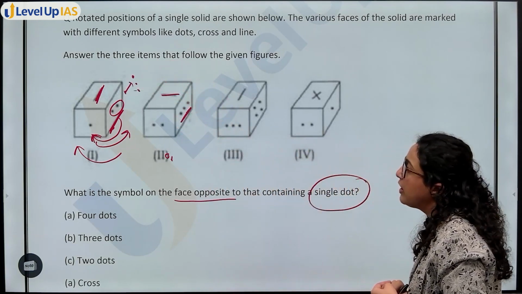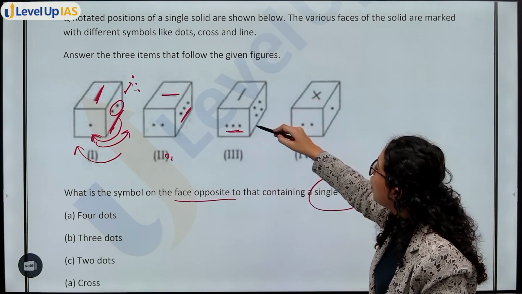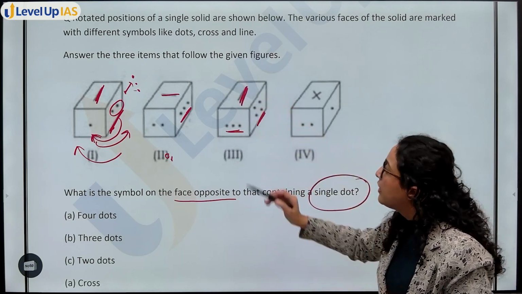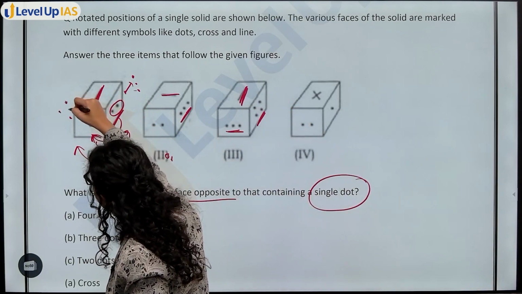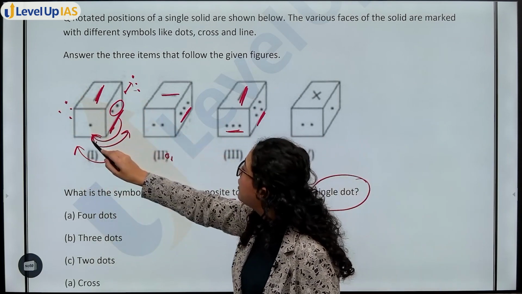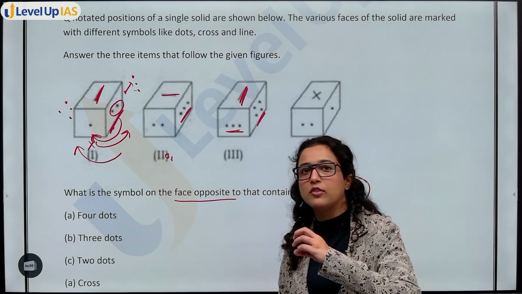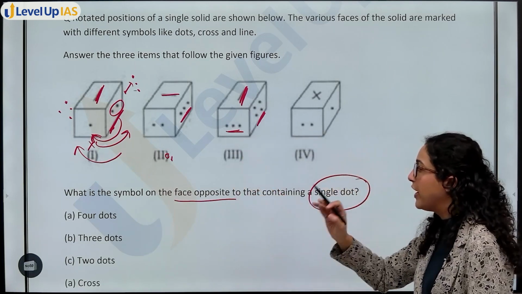3 dots here. Now, along with 3 dots, 4 dots are also adjacent when this line is like this. That means on this side, white ke side mein, you will have 4 dots. This is the shape of your cube, and here there is a line. So below in the face, that is cube जिस face से रखा है वहां पे क्या होगा, एक क्रॉस होगा. This is your final cube.